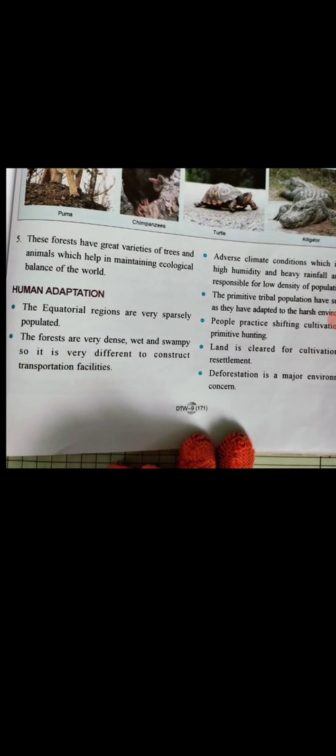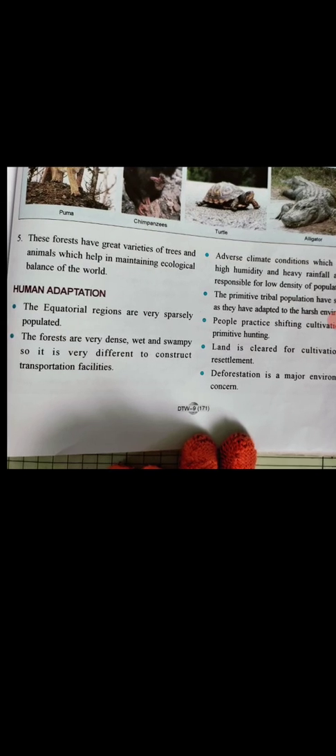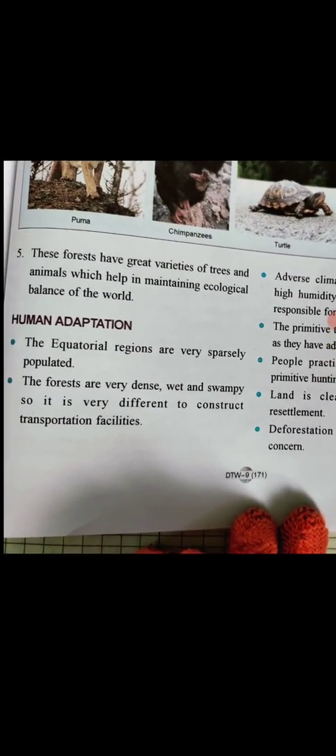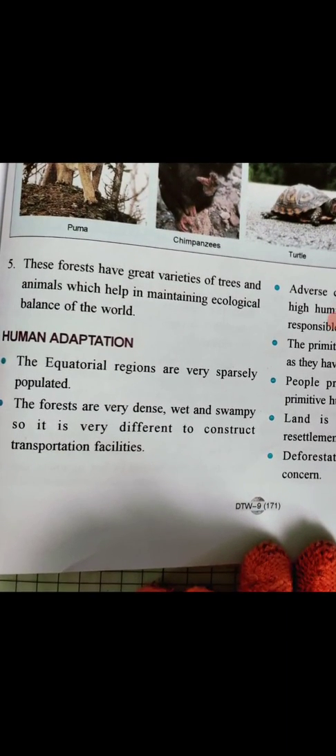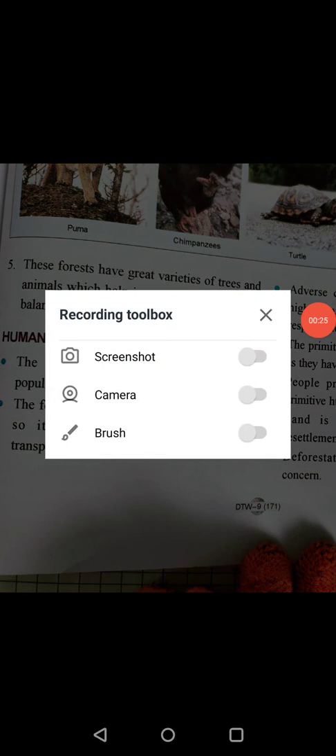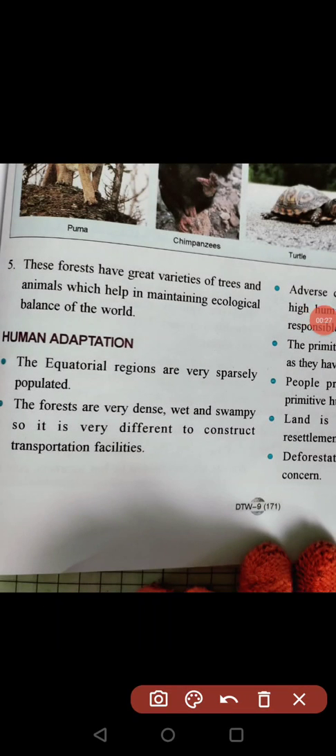Students, today we are going to discuss our left out topic, that is human adaptation in the equatorial climatic region. Now let us see what the habits are of the people who are adapted to or living in the equatorial region. First of all, these regions are not very densely populated. These regions are sparsely populated.